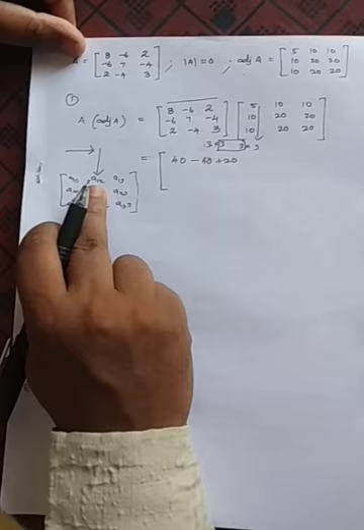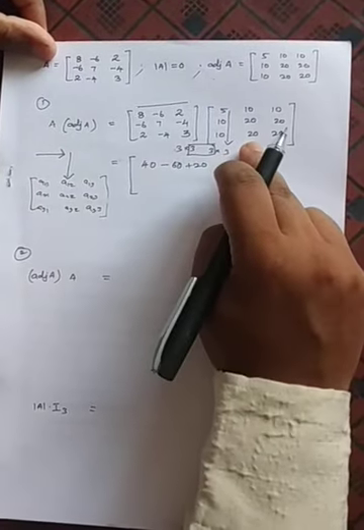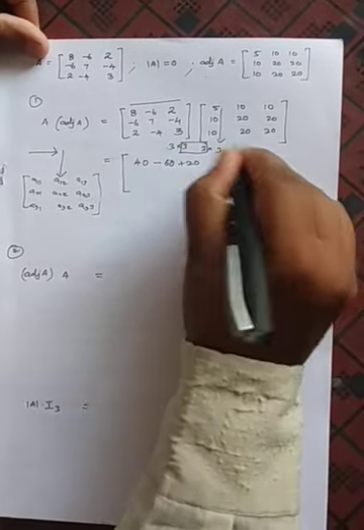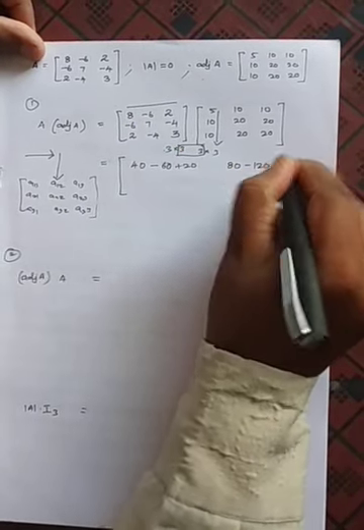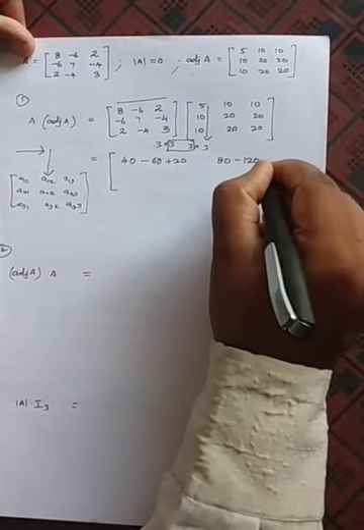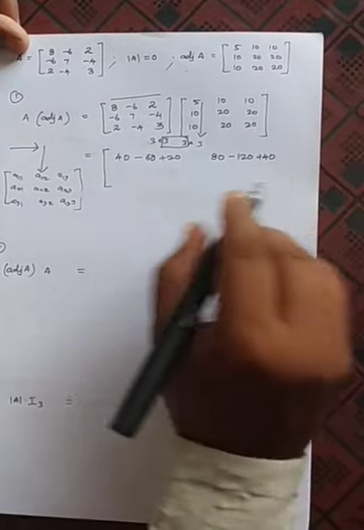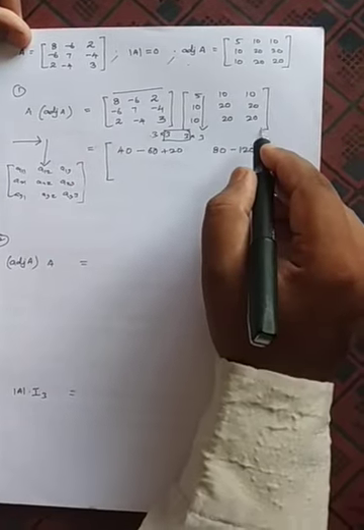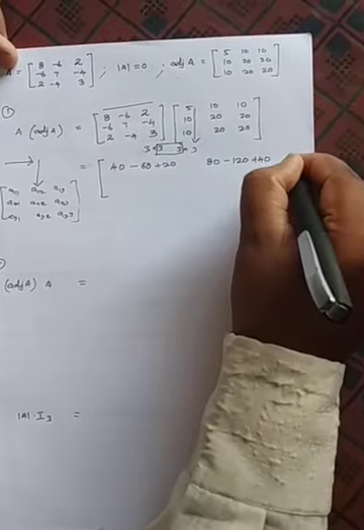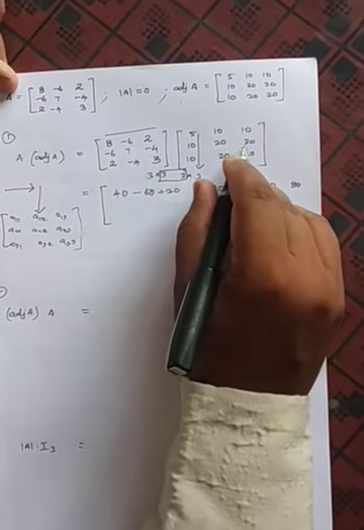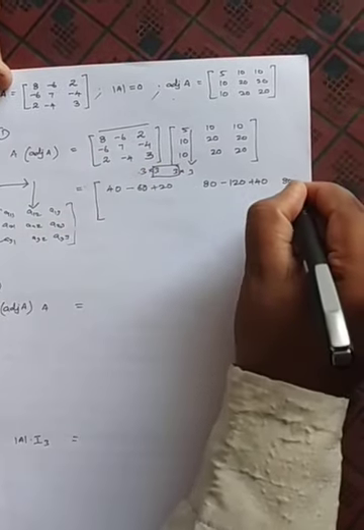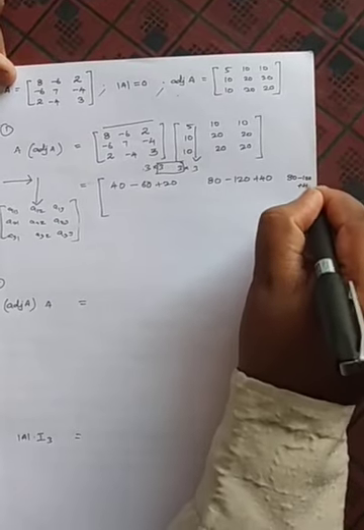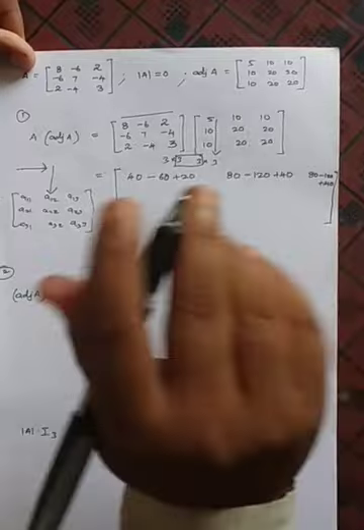Next, what is that? 1 2. First row, second column. 8 10s are 80 will come, and then minus 6 2s are 120, 120 will come. Then 2 20s are 40 will come. So that's the first row, second column. Then first row, third column you multiply. 8 10s again it will come 80, and then minus into plus minus, 6 into 20 minus 120 will come, and the next one 2 20s are 40 will come. That is the first row we have multiplied.